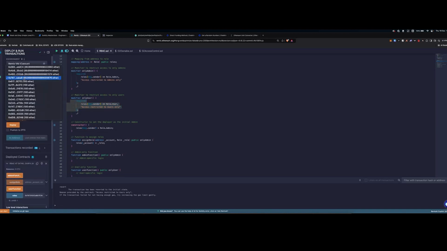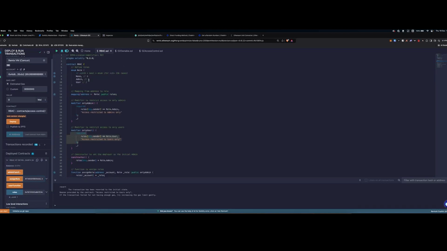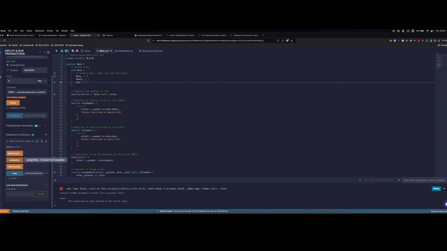So let's go ahead and select the second account, let's say, copy this here. And then we go to the assign role, we paste his address, and we specify as the role to assign the number 2, the integer 2, which actually is the third value of the enum because it's 0 indexed. Let's go ahead and assign the role. Yeah, this reverts because I'm with the second account that does not have the admin role. So let's go back to the admin account and perform this again.